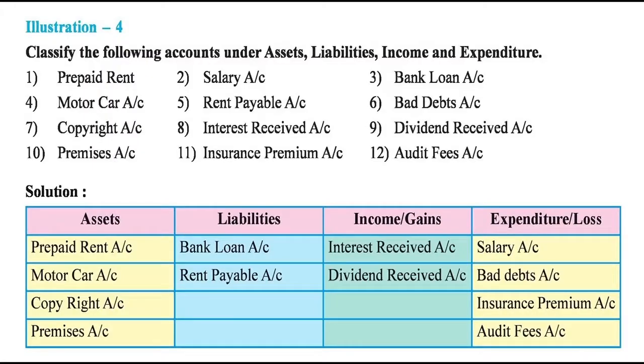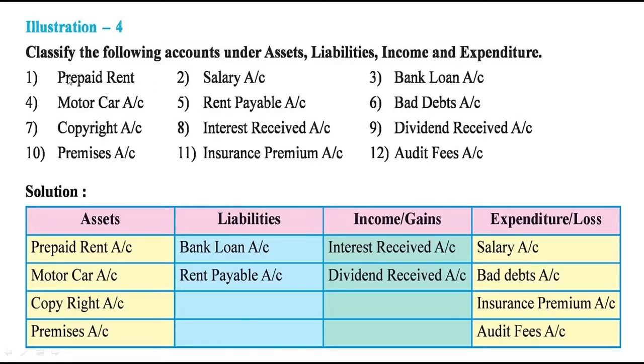Students, today we are going to learn the fourth illustration. Classify the following accounts under the headings assets, liabilities, income and expenditure. First one is the prepaid rent.